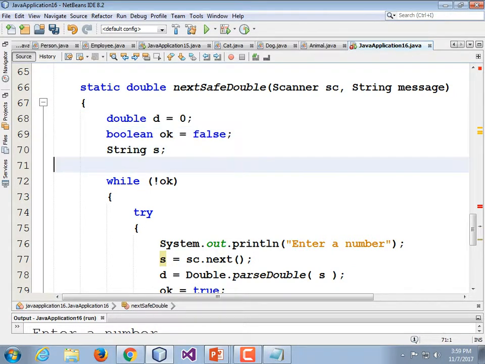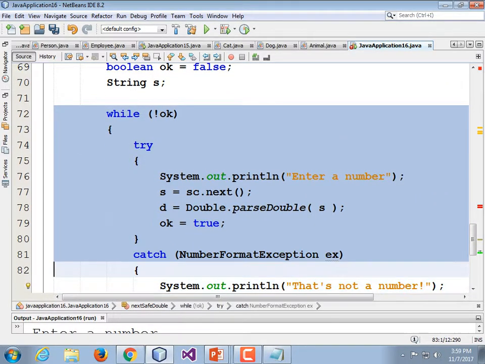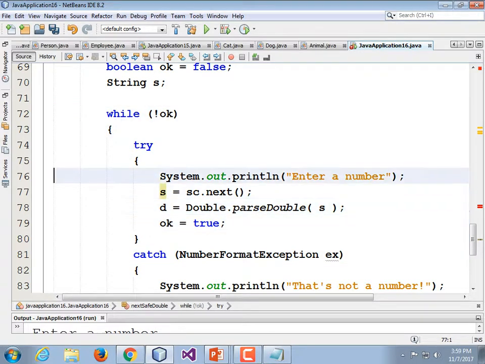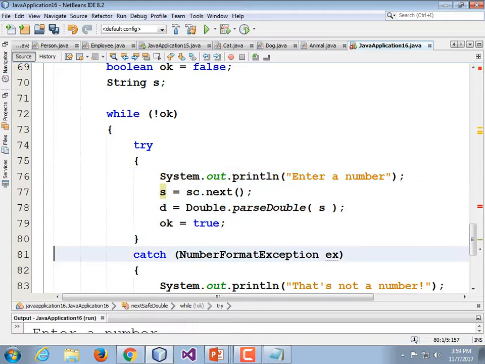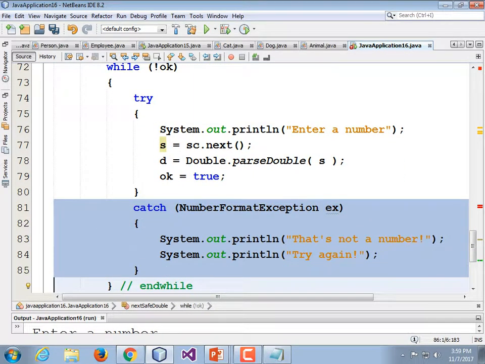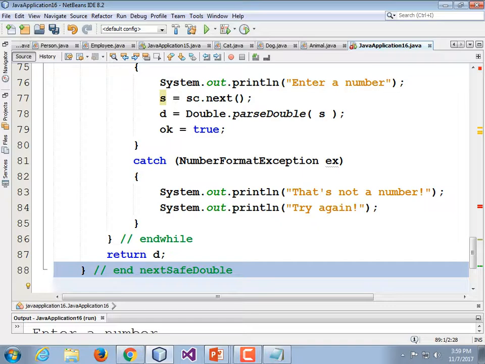Boolean OK is equal to false, and string S. Then I have my while loop with my try. Go ahead and pause if you need a second. Guess your code. Eyeball it. And then we have our catch. Catch number format exception with a print line for an error message. Then we have end while, return D, and then the end of the method.